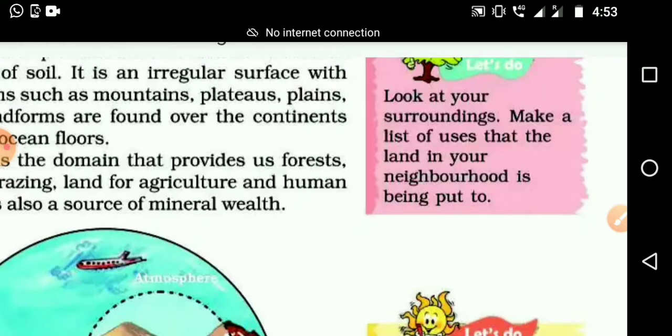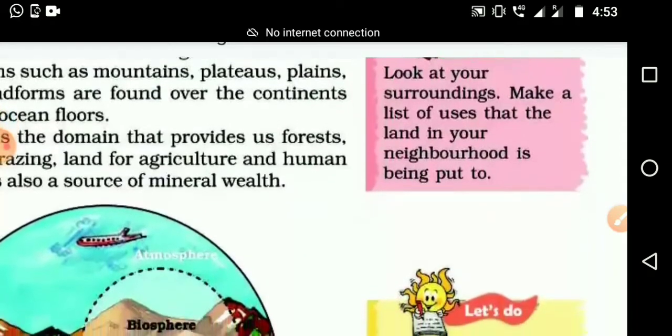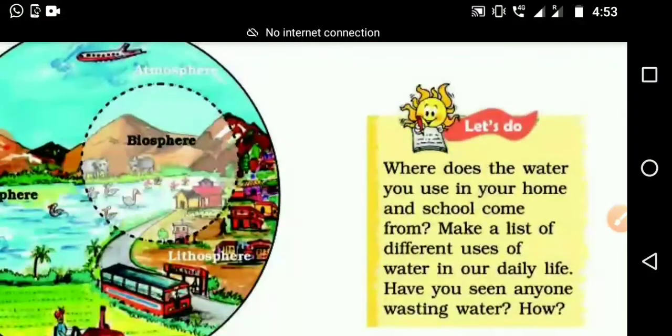All these things you want to make a list. What all uses we are having with our land. It may be meant for construction of roads, like that. If you think of many things, you will get minimum 25 items to list. Okay, then again next activity.